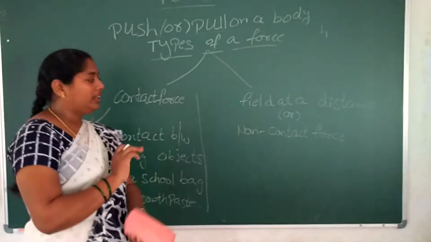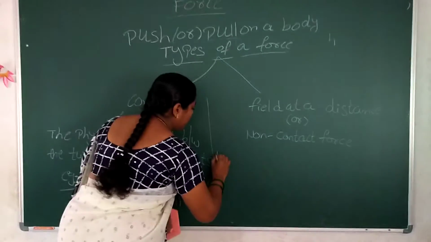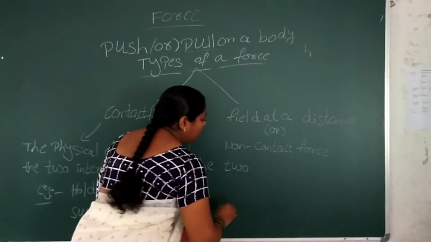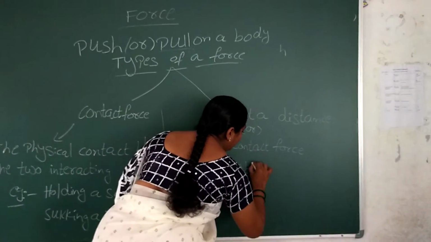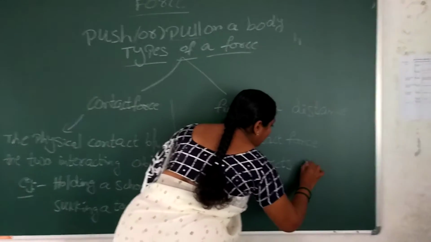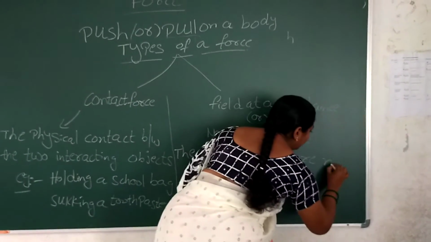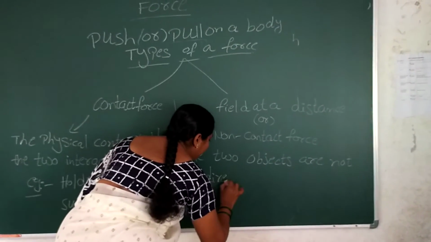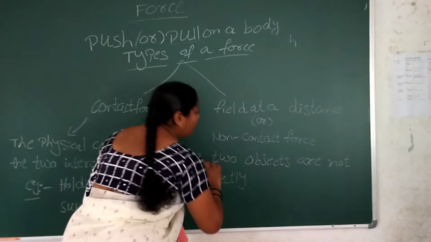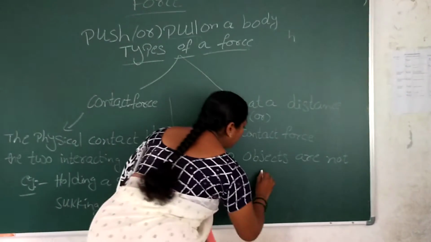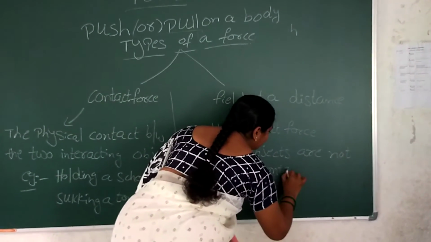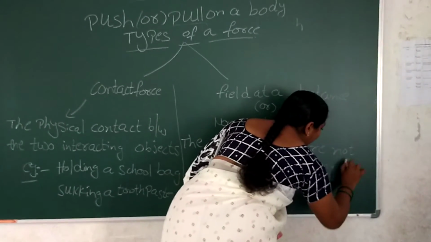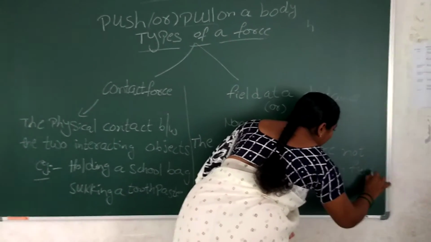are interacting. Definition: the two objects are not in direct contact, and a field is created.